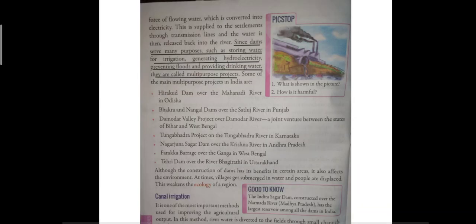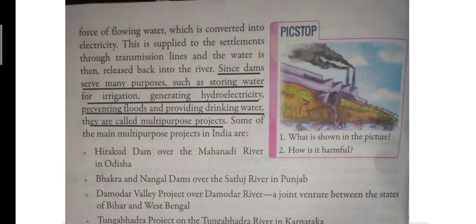Now children, how is the electricity produced? Electricity will be produced from the dam. The water from the dam flows from a great height. So the water will fall down from a great height to produce the electricity. In this way electricity is produced and then it will be supplied to the settlements.